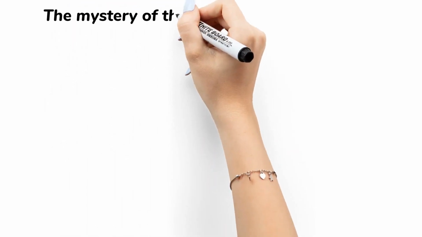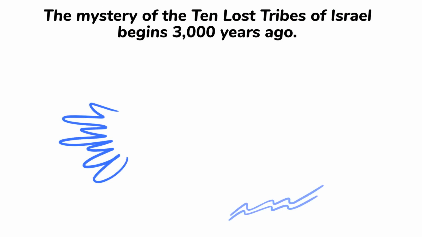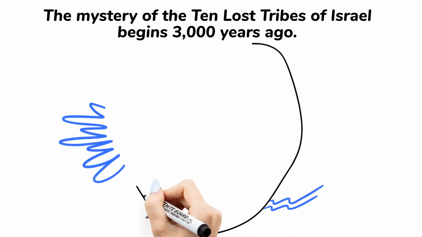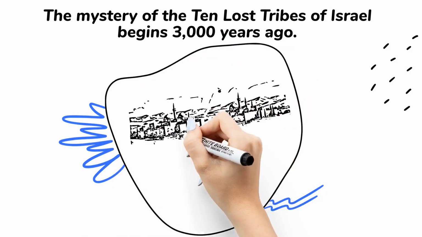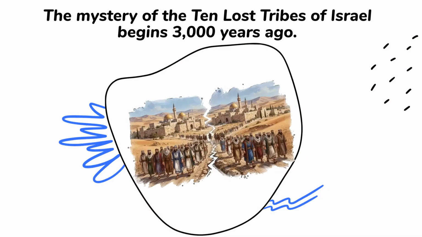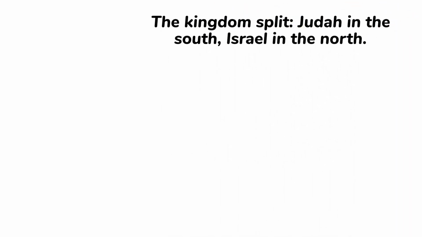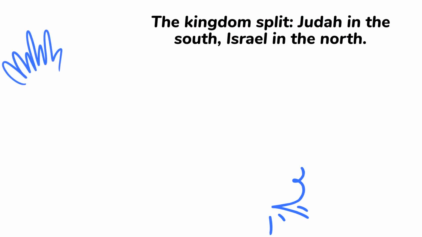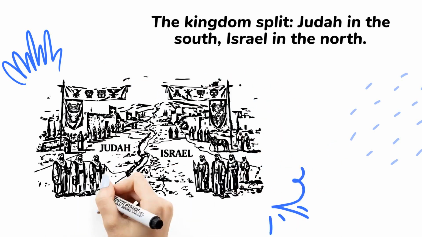What happened to the 10 lost tribes of Israel? Have you ever wondered what happened to the 10 lost tribes of Israel? Their story begins nearly 3,000 years ago. After King Solomon died, the kingdom of Israel split into two nations. The southern kingdom, called Judah, consisted mainly of the tribes of Judah and Benjamin. The northern kingdom, called Israel, consisted of the other 10 tribes. For about 200 years, the northern kingdom existed on its own.